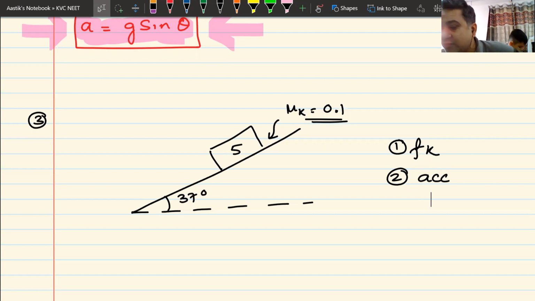You have to find out the acceleration of the block and the value of frictional force. You can take g as 10.